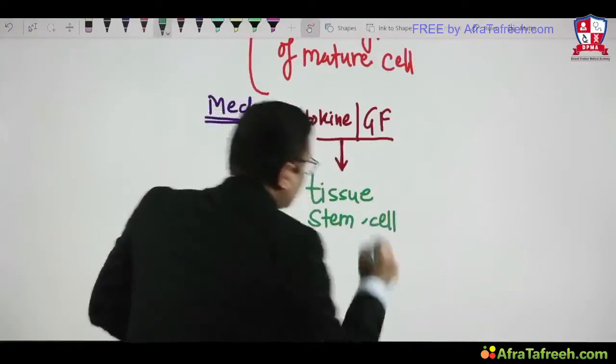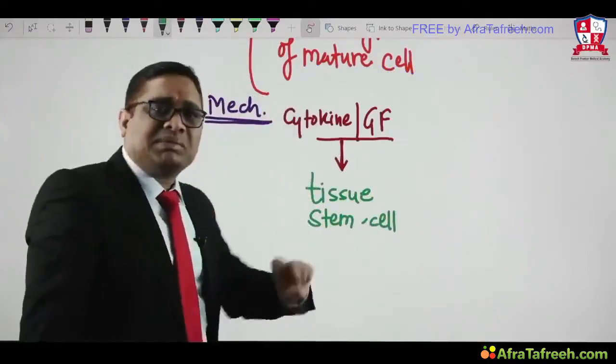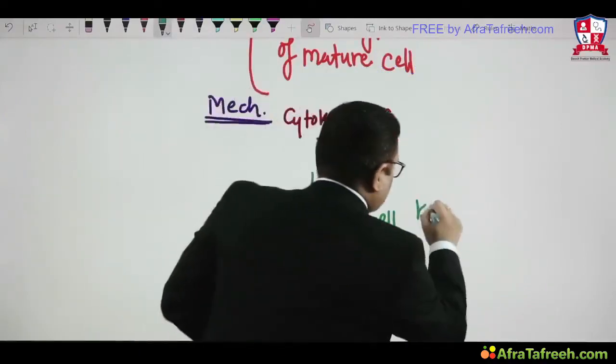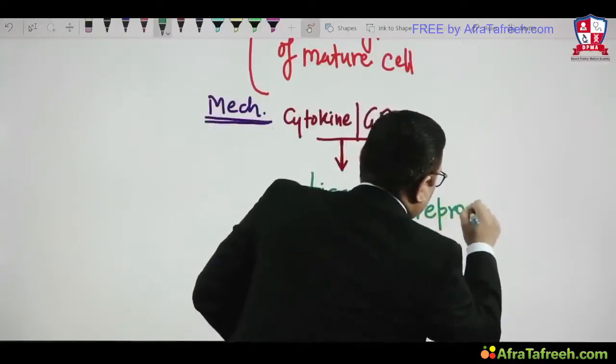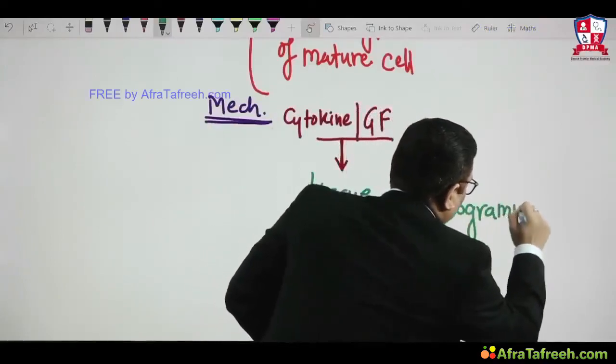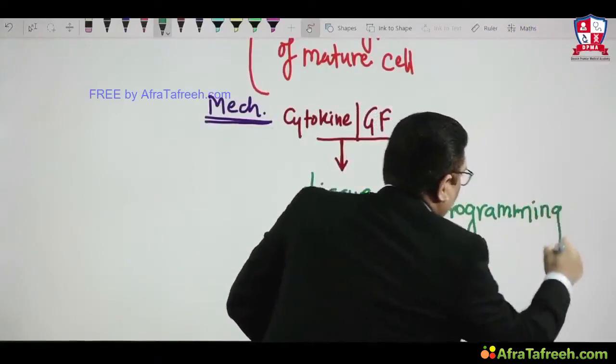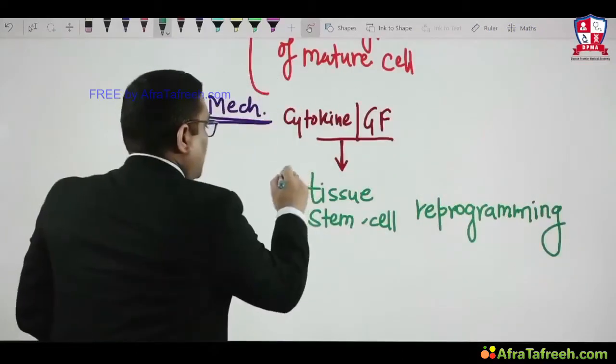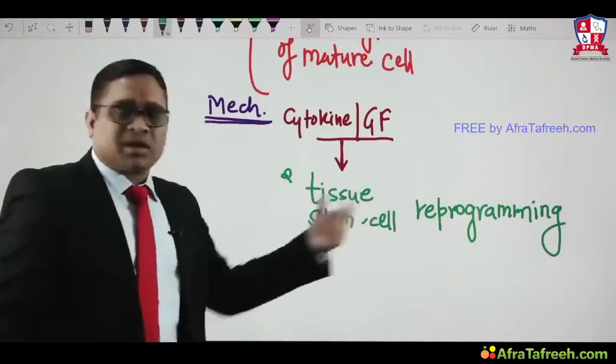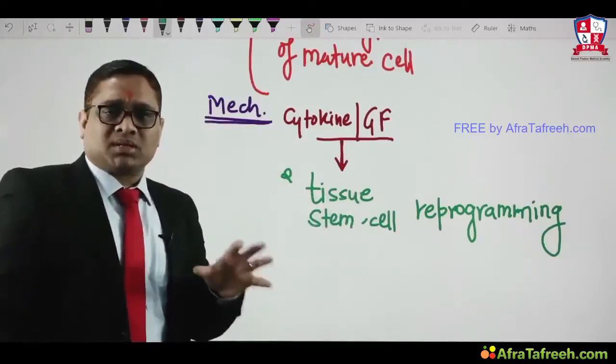And because of this alteration in the tissue stem cell, there will be reprogramming. So it is because of tissue stem cell reprogramming. That is the answer in the All India and JIPMER exams. Tissue stem cell reprogramming is the basic concept of metaplasia.